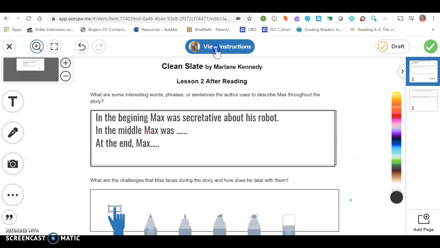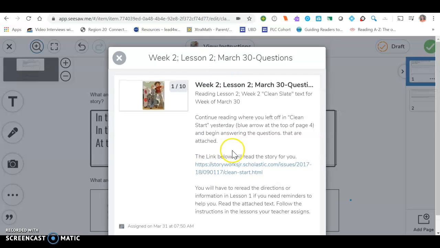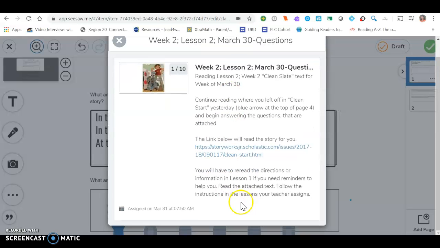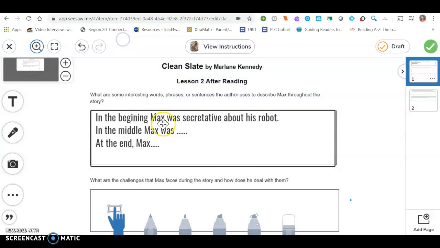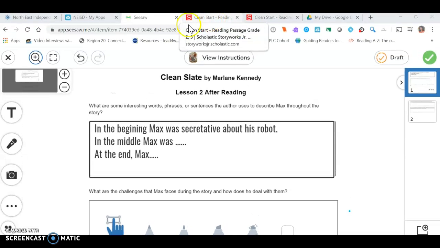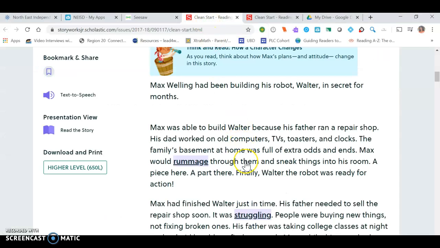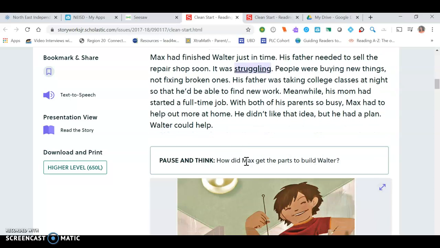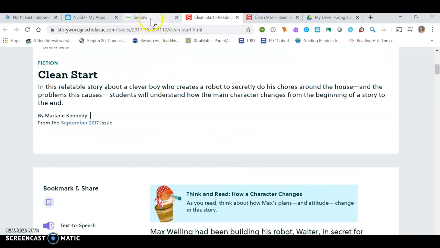Remember, you can also view these instructions if you need to. But really, the important part is to get back to the story. And so you clicked that link, and the link was up here in your tab. So I'm going to just move this up here. So here's SeeSaw. If I want to go back to the story to find my evidence, which you will need to do, you can do it that way.